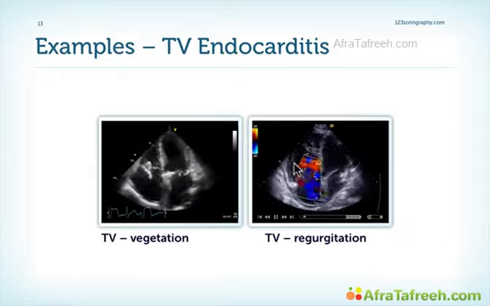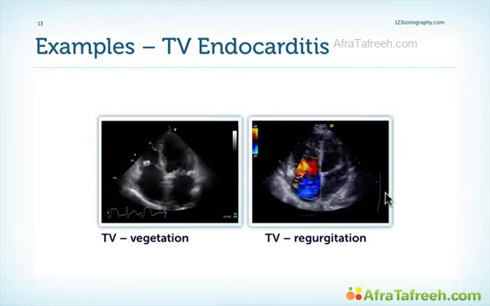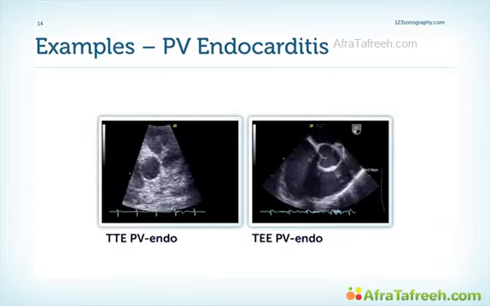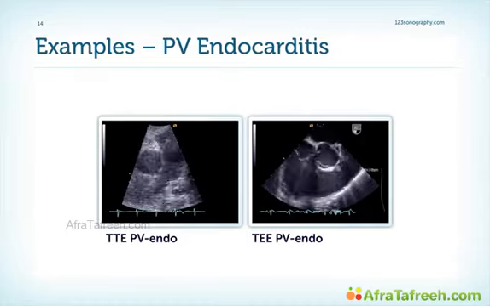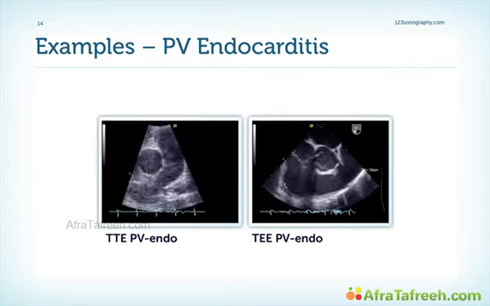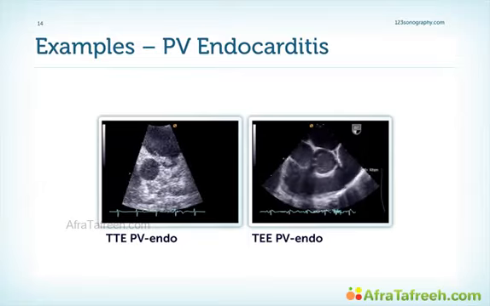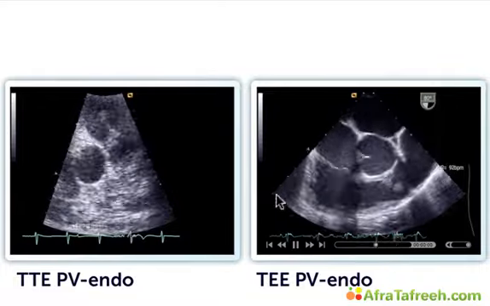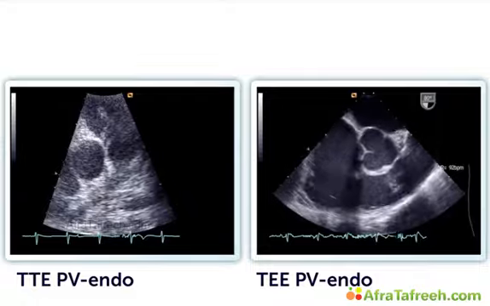And here a case of a patient with endocarditis who has severe, or at least moderate to severe, tricuspid regurgitation, and also a small pericardial effusion. And these image clips are actually the only image clips I was able to find in our database of a patient who has pulmonic valve endocarditis. Sometimes we do see it in combination with tricuspid valve endocarditis, but isolated pulmonic valve endocarditis is extremely rare. You see the vegetation here in a short axis view, also a thickened pulmonic valve, and here we see the vegetation in the TEE in the short axis view as well.